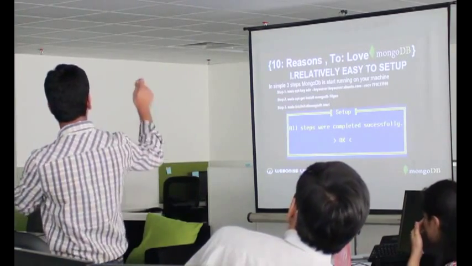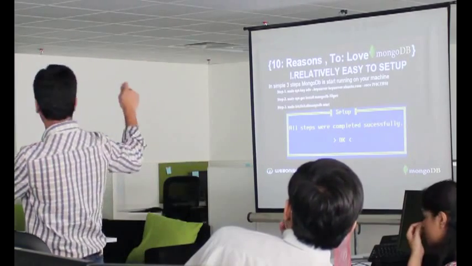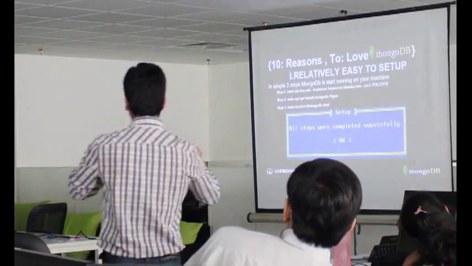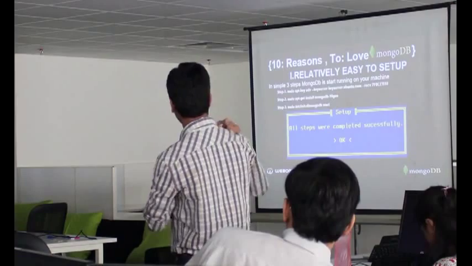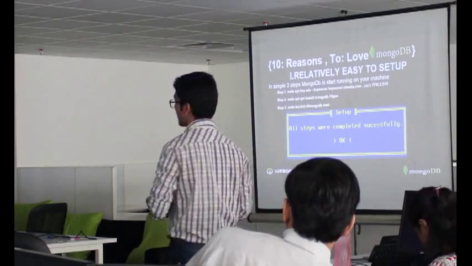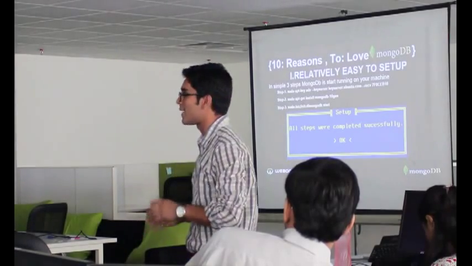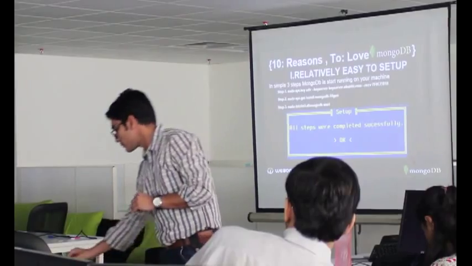Use sudo apt to get the keys, then install the Ubuntu package for MongoDB, and then sudo /etc/init.d/mongodb start. That's all. Your MongoDB is running, and you can start using it just by typing the command mongo on your console, and you get a Mongo console.